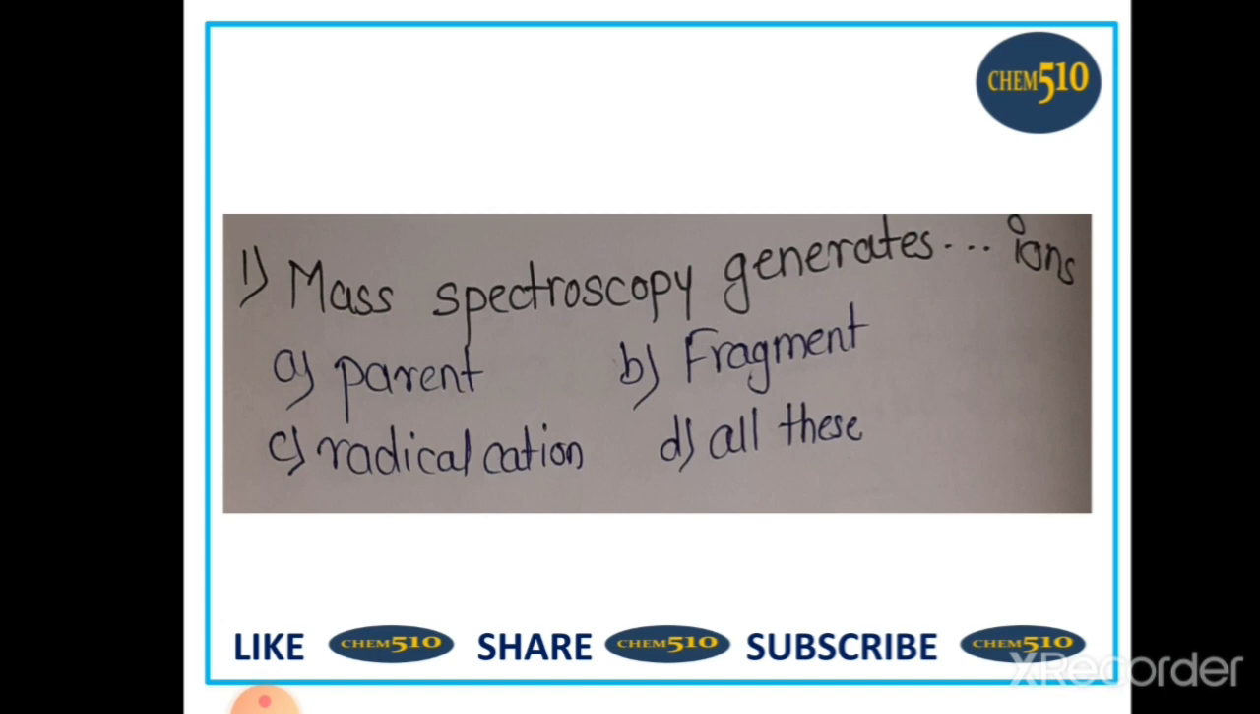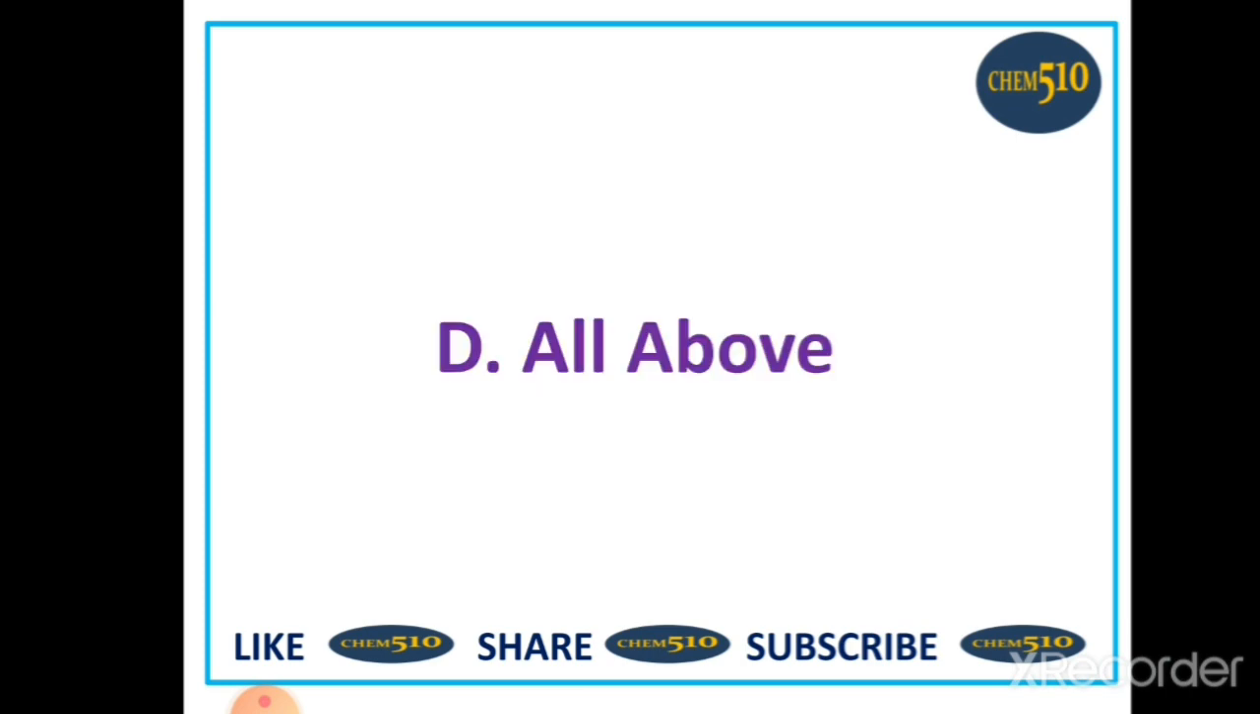First, mass spectroscopy generates dash dash ions: A. Parent ion, B. Fragment ion, C. Radical cation, and D. All above. So we know that mass spectroscopy generates parent ion, fragment ion, radical cation. So option D is correct, which is all above.